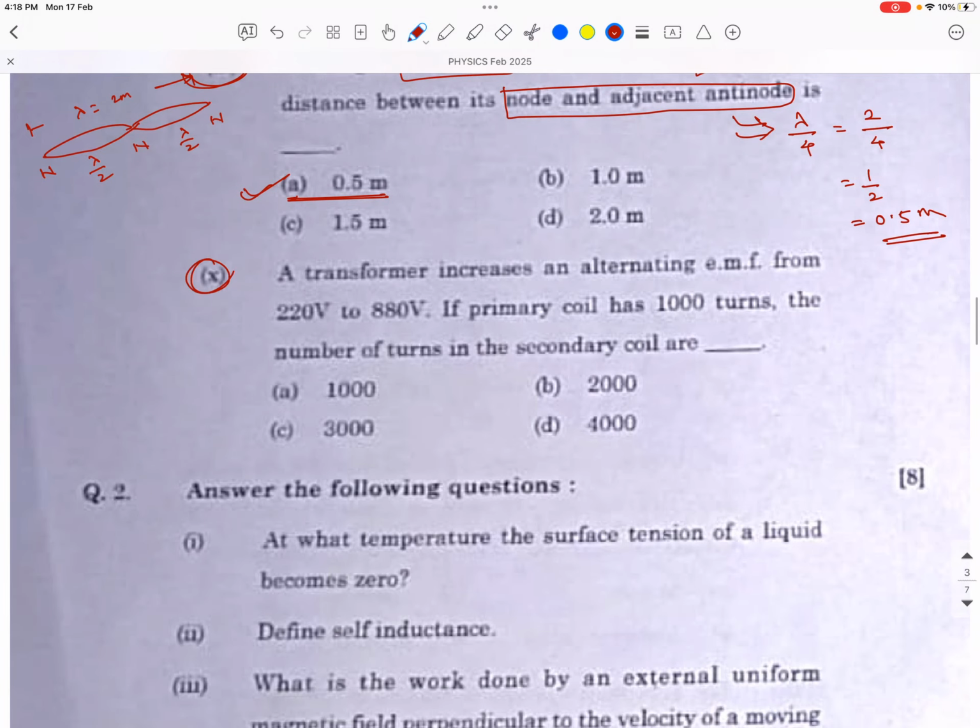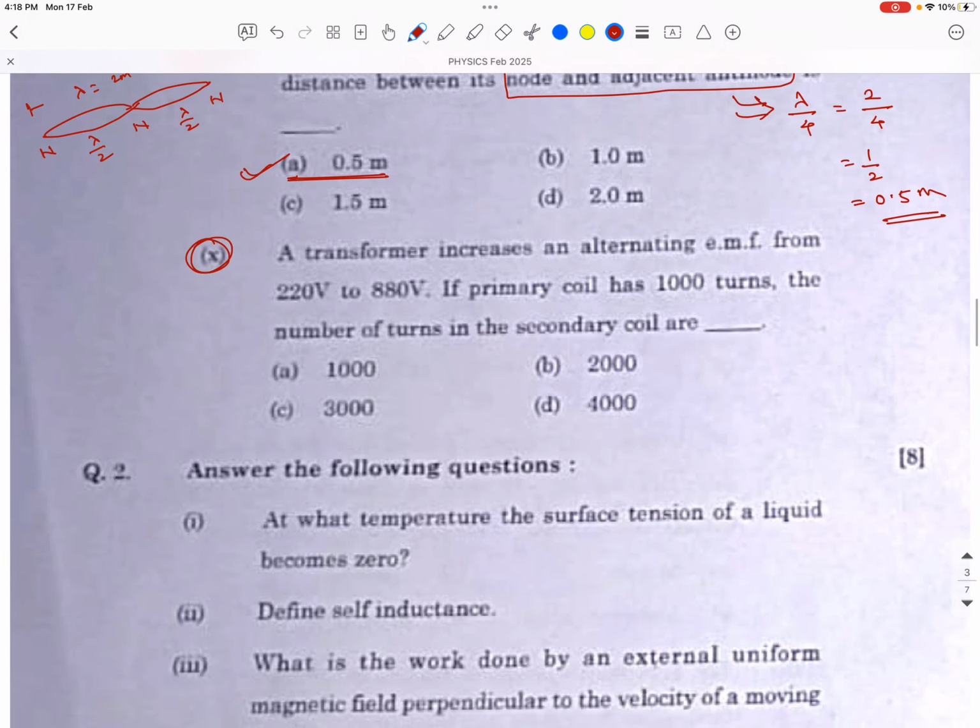Now MCQ number 10. A transformer increases an alternating EMF from 220 to 880 volt. It is a step up transformer, since it is increasing the voltage. If the primary coil has 1000 turns, what is the number of turns of the secondary? The number of turns and output voltage are proportional, so obviously the answer is greater than 1000. In the options, three are greater than 1000.